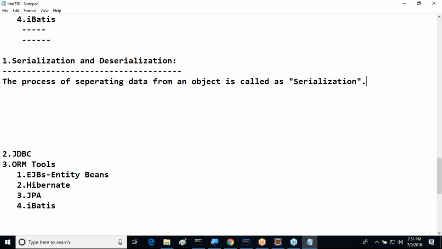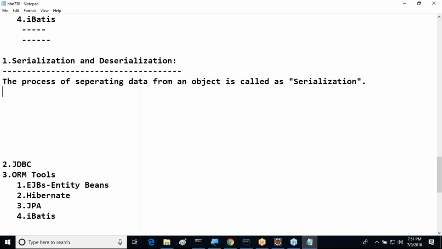Object is a memory block. How is it possible to send this memory block through the network? It is not possible. So the point I'm telling is, we are unable to transfer an object, but we can transfer the data of that object. So if you want to transfer data of an object through the network, first we have to separate data from an object. To separate data from an object, we need to go for serialization. The process of separating data from an object is called serialization.